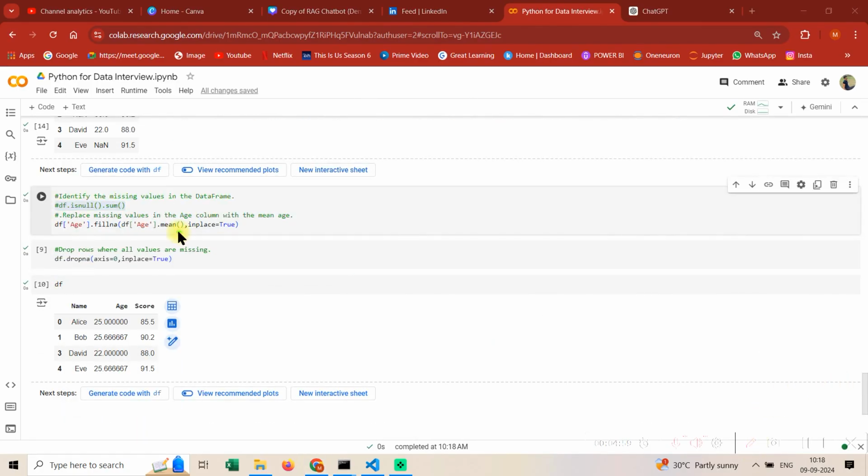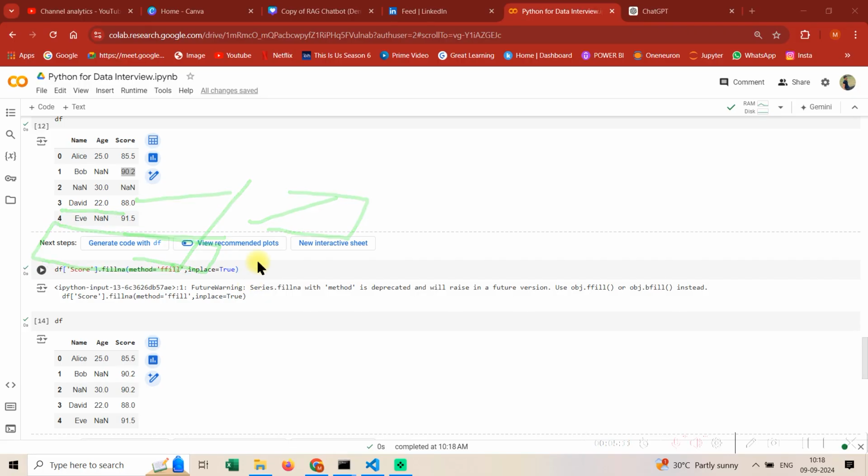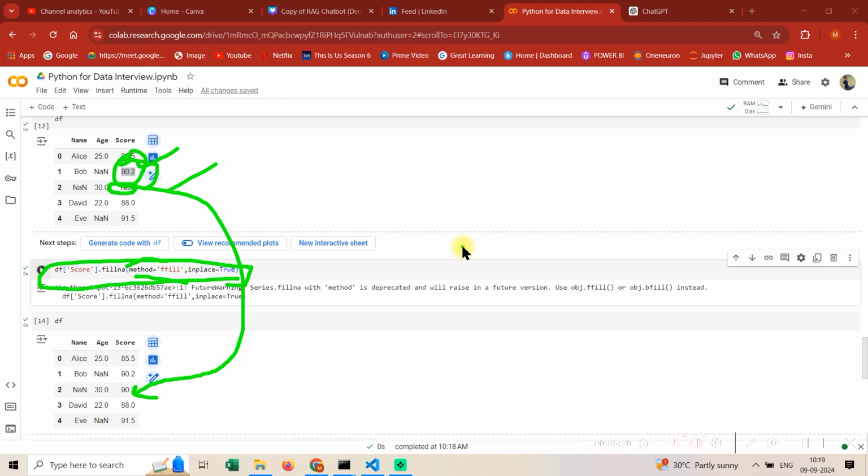Now let's try to revise this quickly. See guys, this is how you get the missing values, this is how you replace missing values. These were basic things. Then you can drop them as well. This is also not very difficult, but if you don't know it, you might not be able to fill it with the last value. So just remember, method is equal to ffill. I showed you, right? See here, the value is NaN, and how that NaN got filled with 90.20. Just be aware of those lines, and keep practicing along this series.